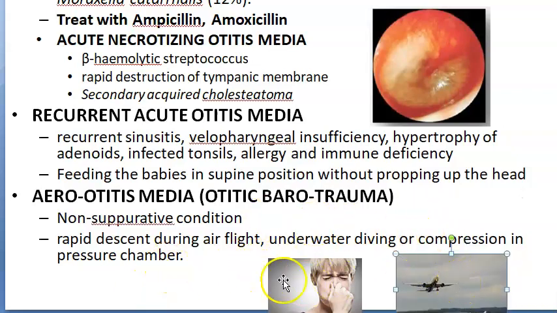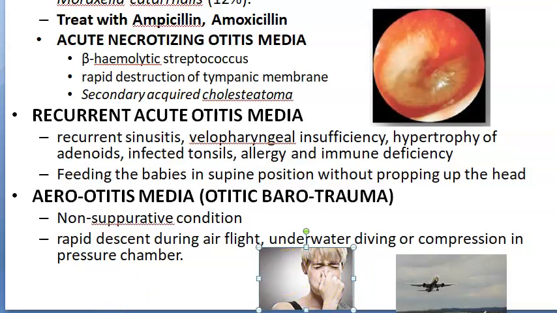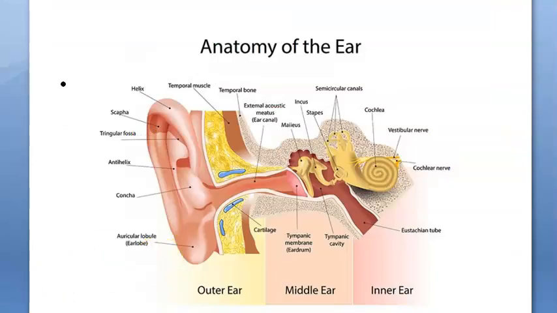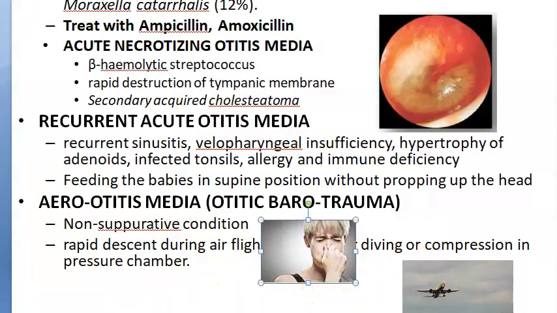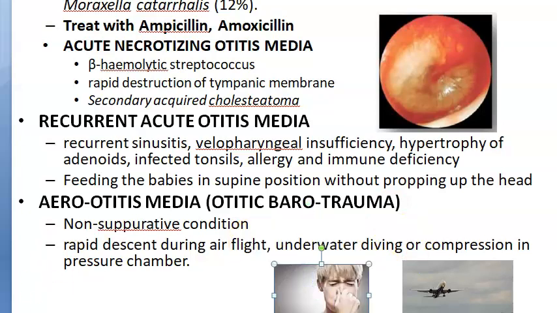If they ask you in the exam what you will do for all that, you will have to do the Valsalva maneuver. You will have to basically restore the pressure of the middle ear. How will they do that? See, actually, who's maintaining the pressure? The Eustachian tube, right? The Eustachian tube helps in maintaining the pressure. It will also help in draining all the middle ear secretions. So you have to open up this Eustachian tube. The Valsalva maneuver they can do like this, right? They will try to exhale against a closed airway. Or just swallowing or yawning may also help to restore the pressure.